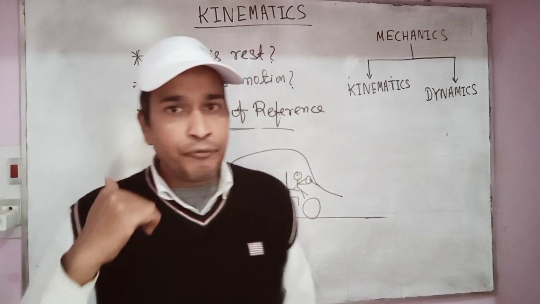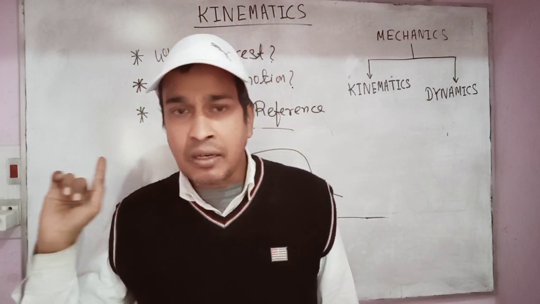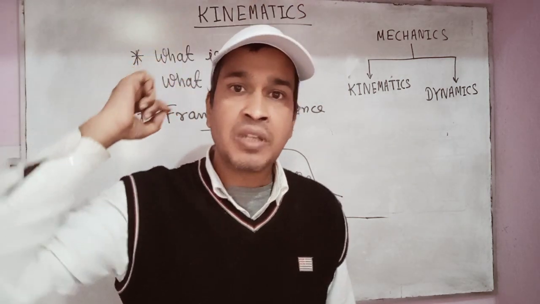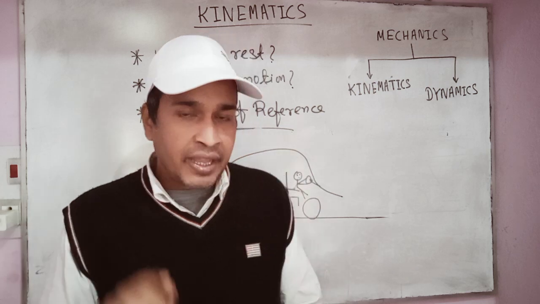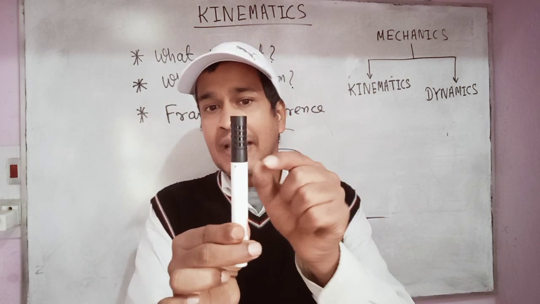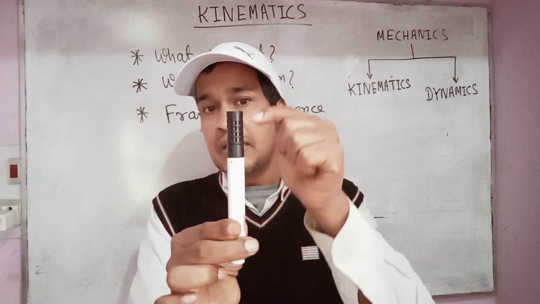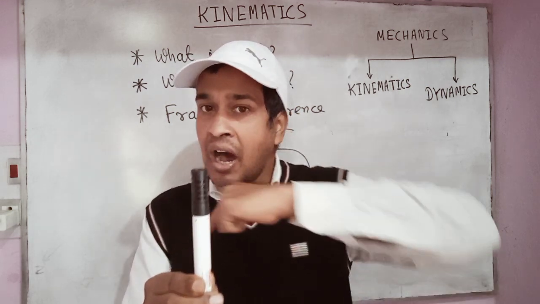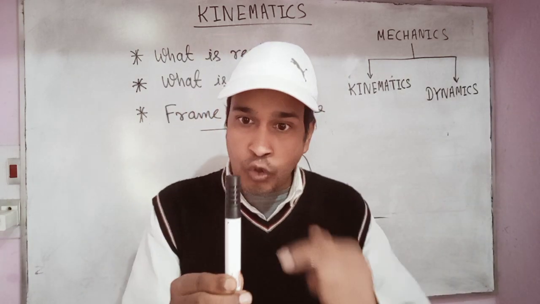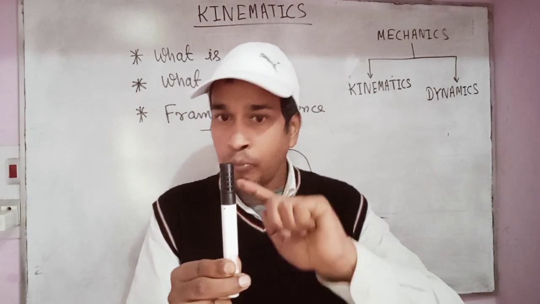If you go on the moon, then our earth seems to be moving from the moon. So if a person observes this marker from the moon, then this marker seems to be moving, because earth is moving according to him, and this marker is on earth. So with the earth, this marker is also moving.